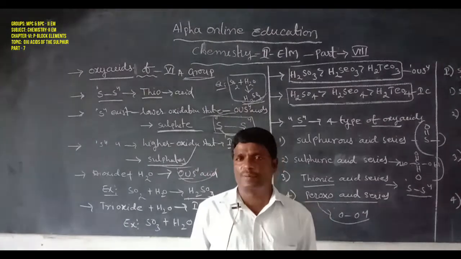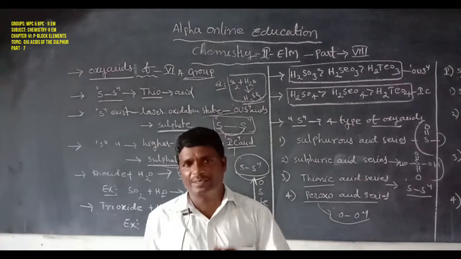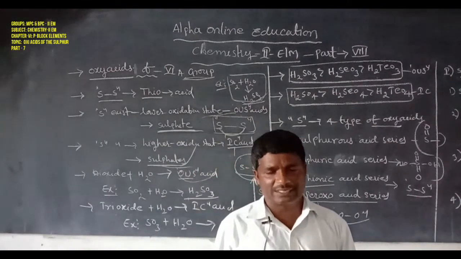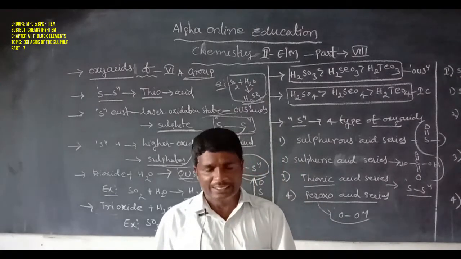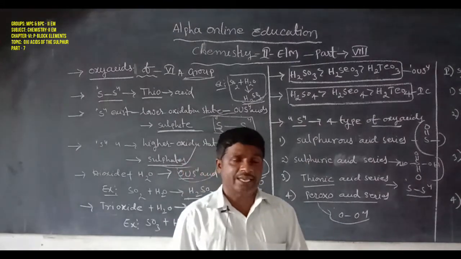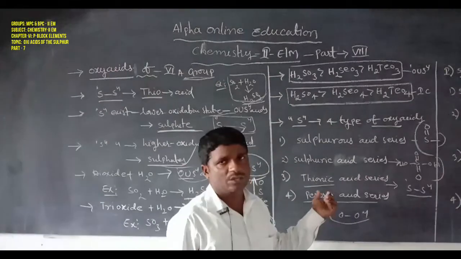In the 6A group elements, sulfur is the major element, so it forms oxy acids. Sulfur forms 4 types of oxy acids. The first one is the sulfurous acid series, the second one is the sulfuric acid series, the third one is the thionic acid series, and the fourth one is the peroxo acid series.